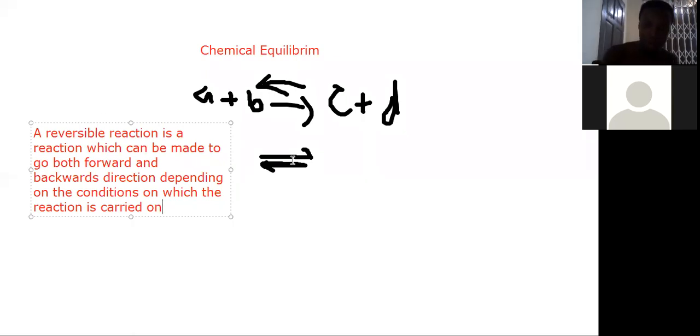Now there is a symbol for a reversible reaction. So there's a forward and there's a backward. That's what it means. Now a reversible reaction can either be a physical change or a chemical change.